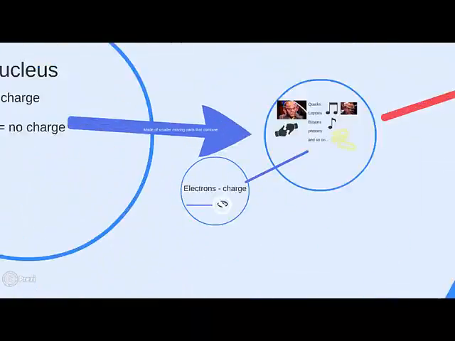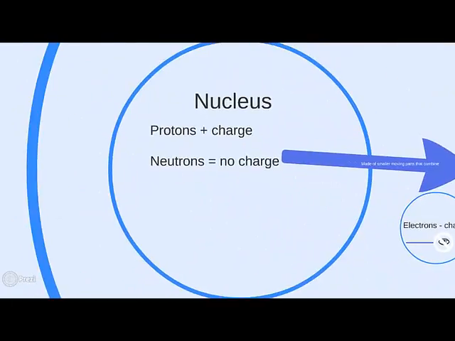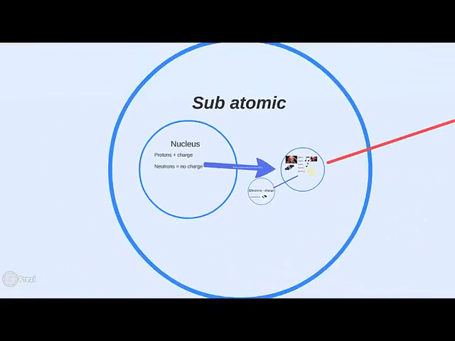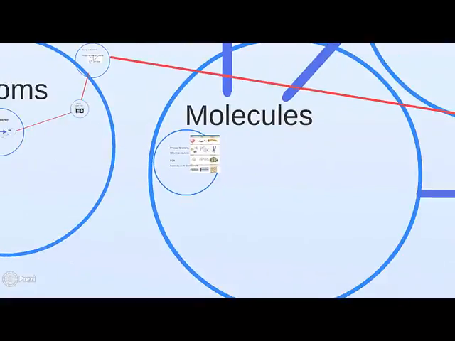Speaking of subatomic particles that move, electrons, which have a negative charge and are responsible for electromagnetic properties, seem to appear and disappear around the nucleus of atoms. It contains protons, which have a positive charge, and neutrons, which have no charge. Clearly, these combine to form atoms, and atoms combine to form molecules.